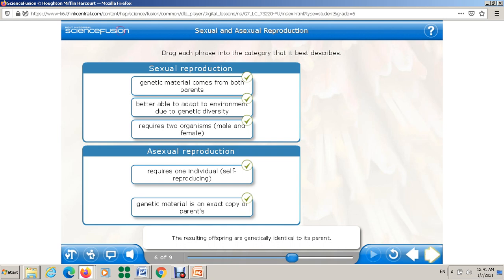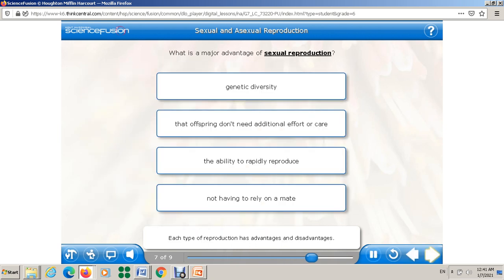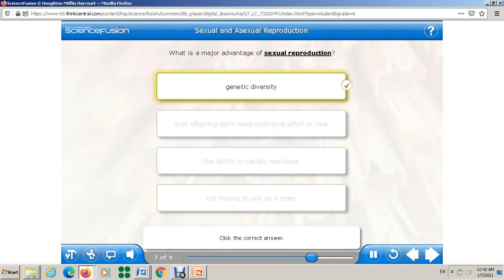Okay, so this is the first question. Let's move to the next one. Each type of reproduction has advantages and disadvantages. What is one of the greatest advantages of sexual reproduction? Click the correct answer. Is it the genetic diversity? Is it that offspring don't need additional effort or care? The ability to rapidly reproduce, or not having to rely on a mate? Actually, that's right. The diversity that results from sexual reproduction gives offspring a greater chance for survival in a changing environment.